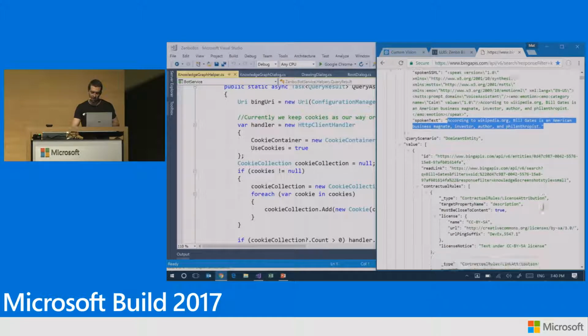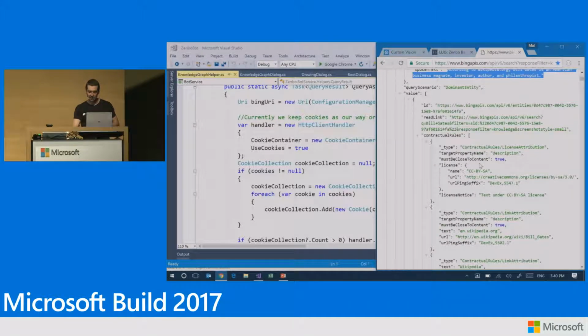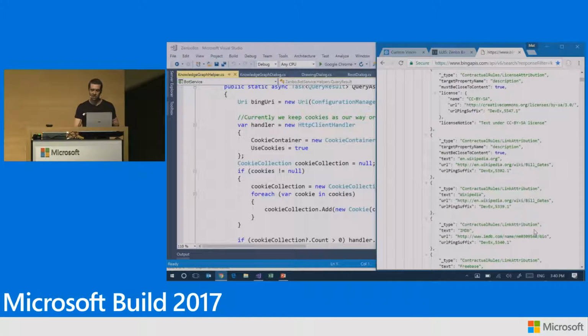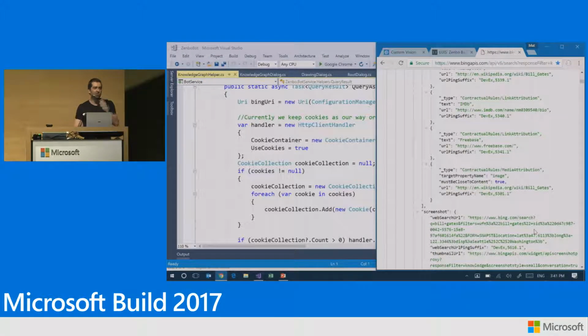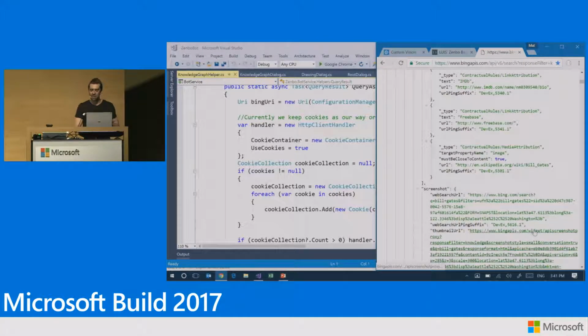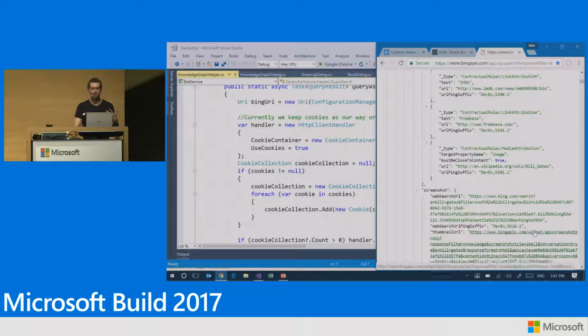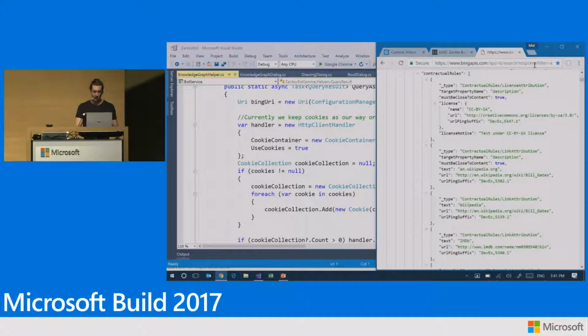And I can even scroll further and find out there are multiple sources where this data comes from, suggested links, photos, where's the photo from Bill Gates, all from that Bing Knowledge Graph API. And I could ask follow-up questions. I could go to Bing and say, who is his wife, for example?